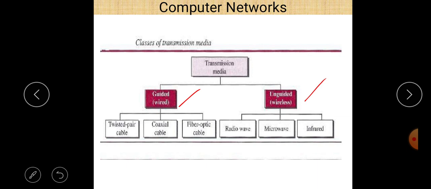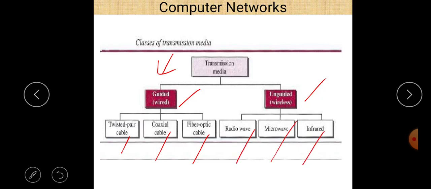When we talk about wired, we talk about guided media, and there are three popular guided media: twisted pair cable, coaxial cable and fiber optic cable. And there are three important wireless media: radio waves, microwaves and infrared rays.